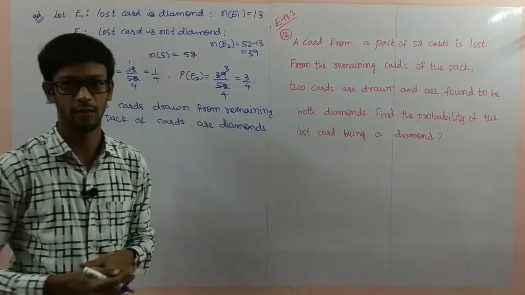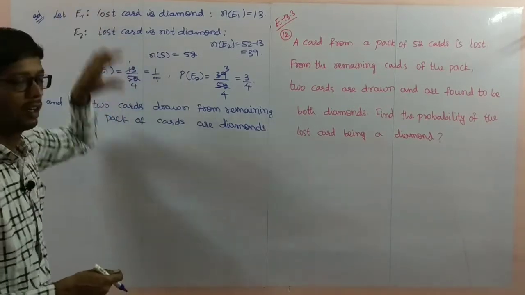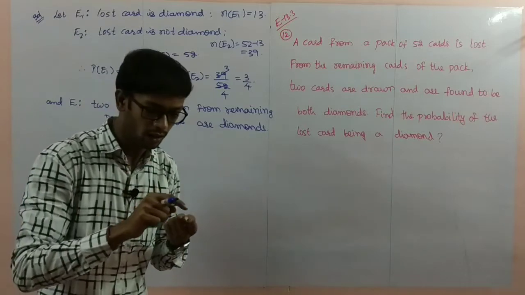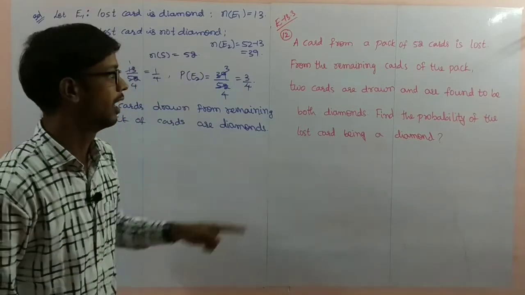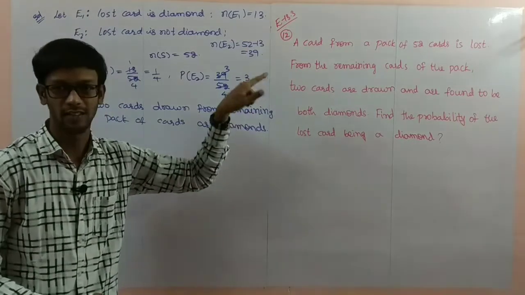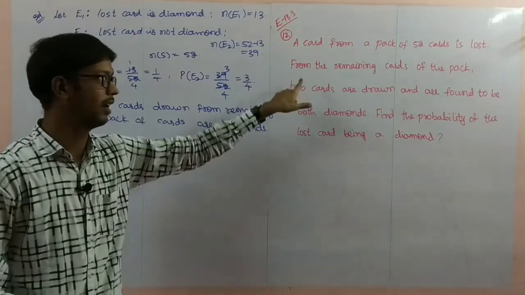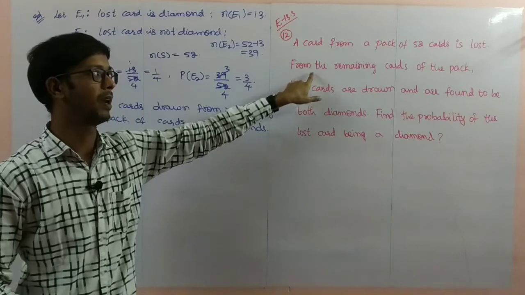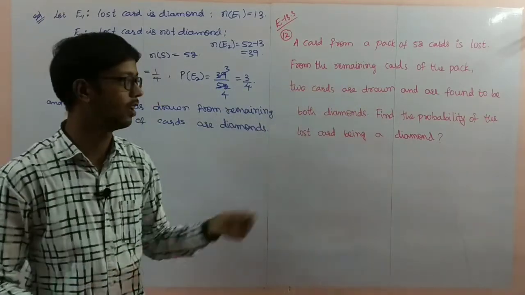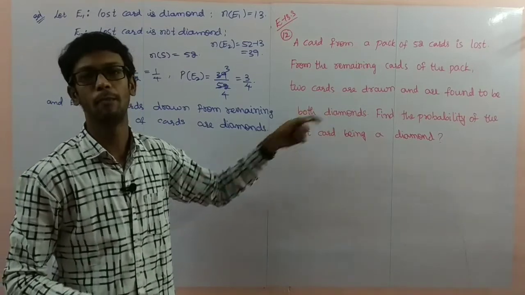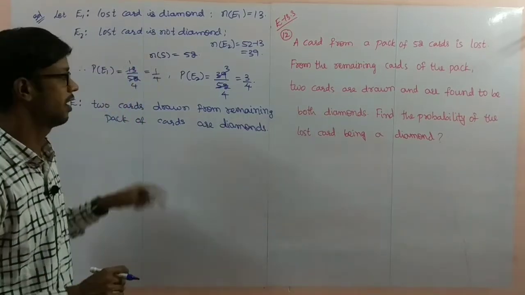These two are: last card is a diamond card, last card is not a diamond card. Next, another event is: after losing a diamond card or not, from the remaining cards of the pack, two cards are drawn and both are found to be diamond cards. So that is another event.